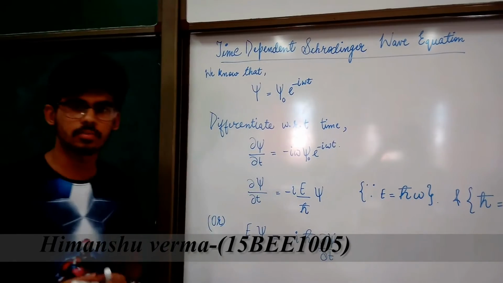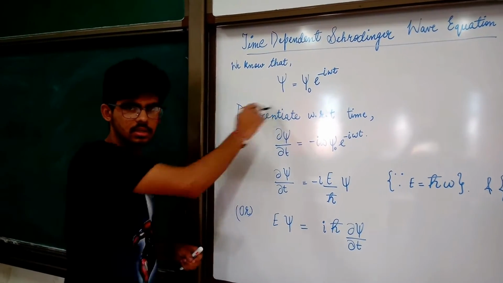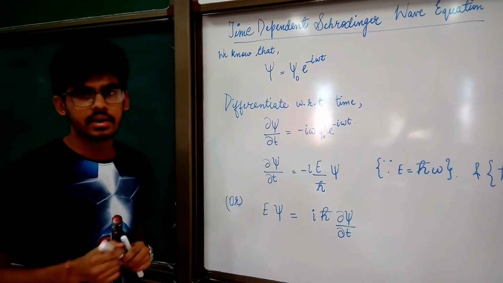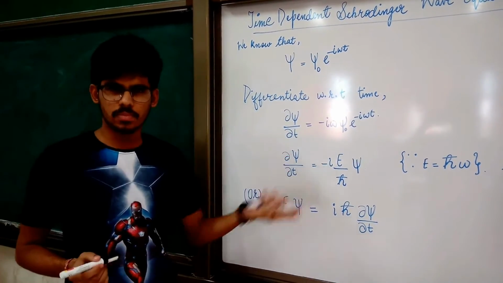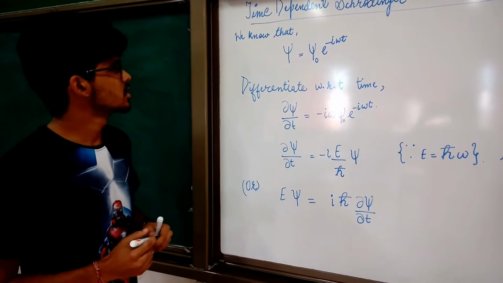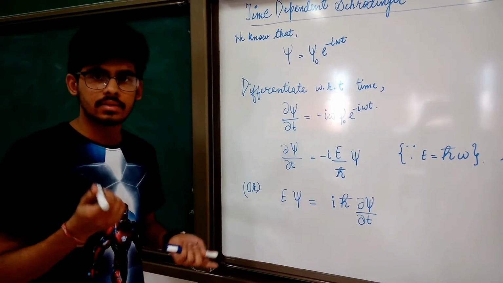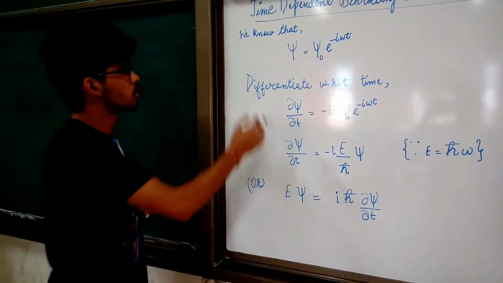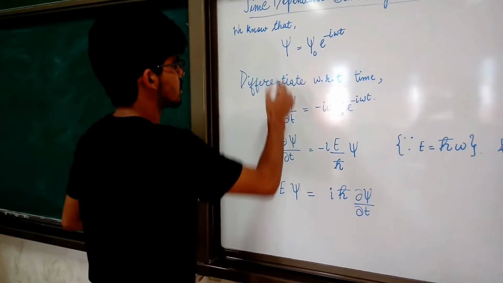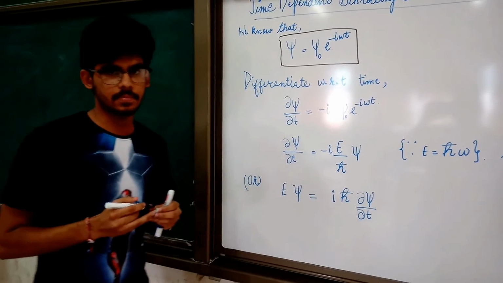Independent Schrodinger wave equation. On behalf of what you have seen till now, I think that you know about this psi function. And this psi is nothing but a wave function. Actually, it's a complex quantity. So when I'm saying that it's a complex quantity, then you should know that it doesn't have any definite physical meaning. So what we will do now is that this psi function can be represented as psi naught into e to the power minus i omega t.